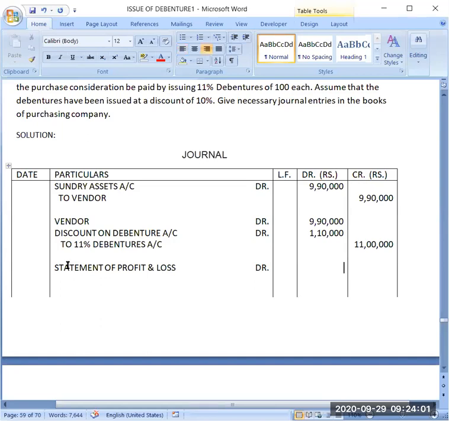And the discount is 1,10,000, so I will be debiting it 1,10,000 to discount on debentures account, that will also be 1,10,000. In this manner, we will be writing this discount on debenture directly.